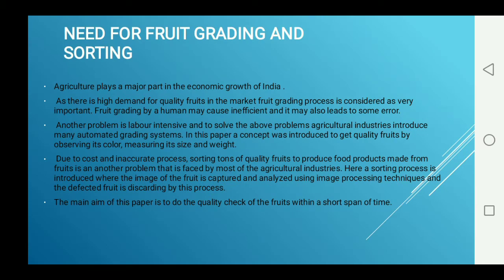Needs for fruit grading and sorting. Agriculture plays a major part in the economic growth of India. As there is a high demand for quality fruits in the market, the fruit grading process is considered very important. Fruit grading by humans may be inefficient and may also lead to some errors. Another problem is that it is labor intensive, and to solve these problems, the agriculture industry introduced many automated grading systems.